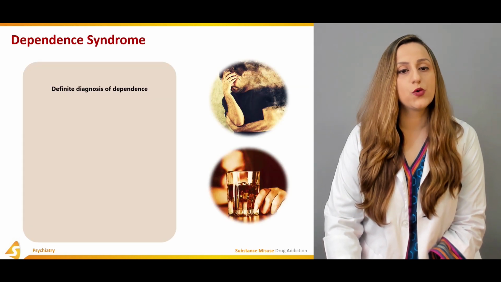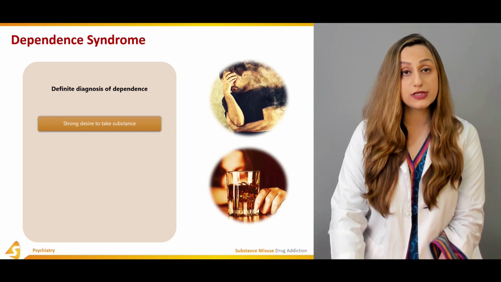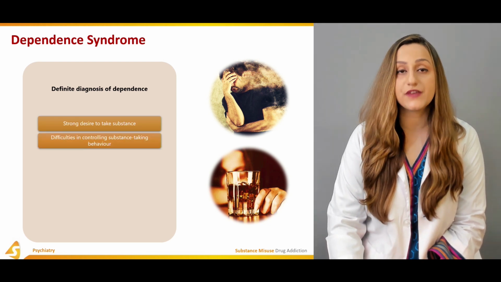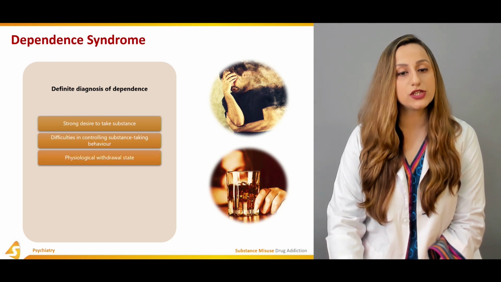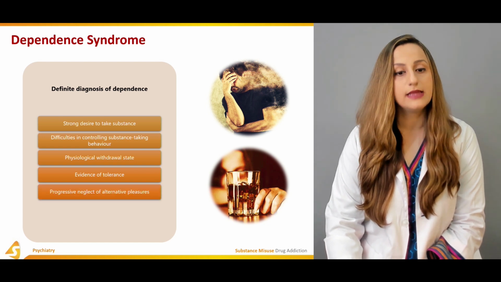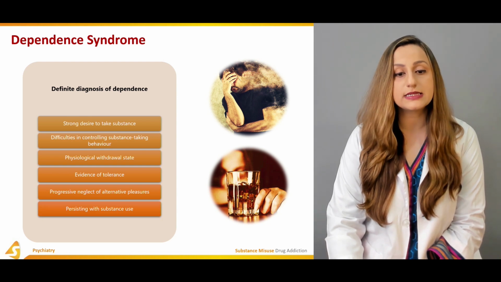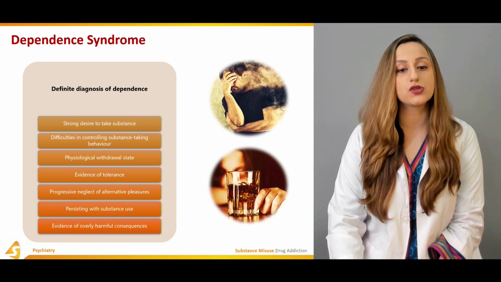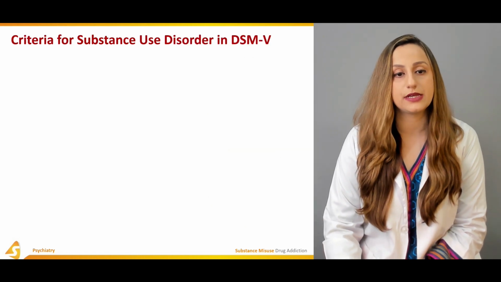So the dependence syndrome: a definitive diagnosis of dependence is made when there's a strong desire to take that substance. There are difficulties in controlling the substance-taking behavior. The physiological withdrawal state is present. The evidence of tolerance is there. The progressive neglect of alternative pleasures. And there is a persistence with the substance use. The evidence of overtly harmful consequences is also present in that particular person.